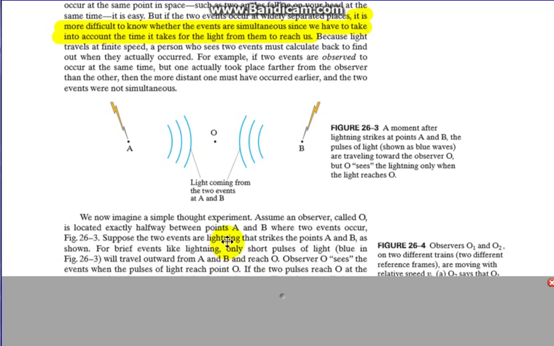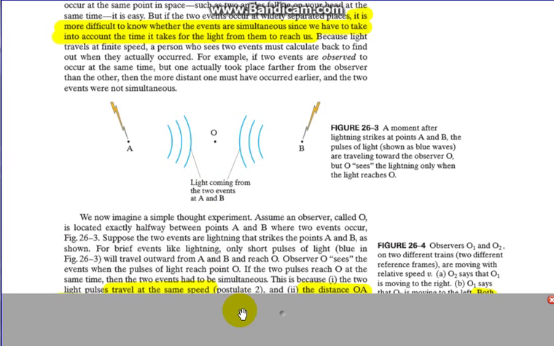We can now imagine a simple thought experiment. Assume an observer called O is located halfway between A and B, where two events occur. Suppose the two events are lightning that strikes the points A and B. As shown, for brief events like lightning, short pulses of light, represented by these blue curved lines here, will travel outward from A and B and reach O. Observer O sees the events when the pulses of light reach point O. If the two pulses reach O at the same time, then they had to be simultaneous, because the distances are the same and we're seeing the light at the same time.